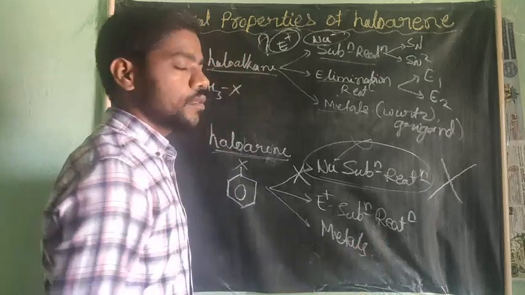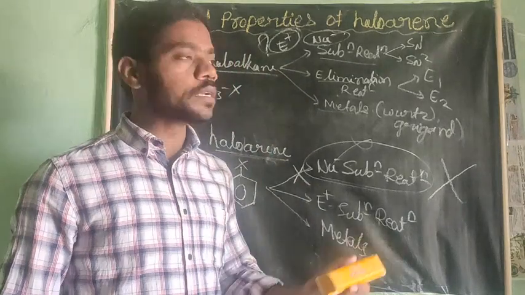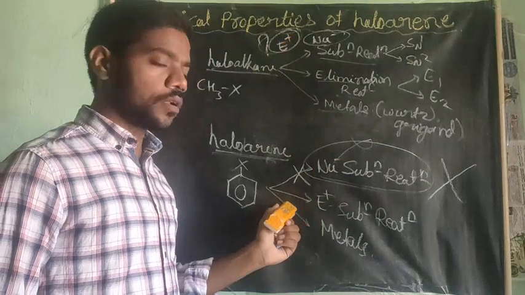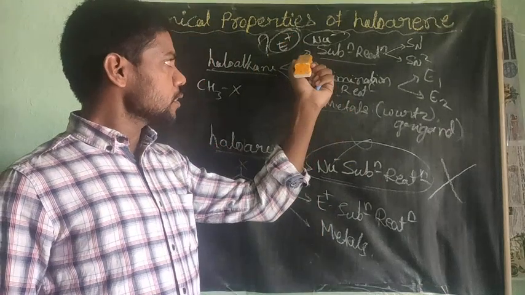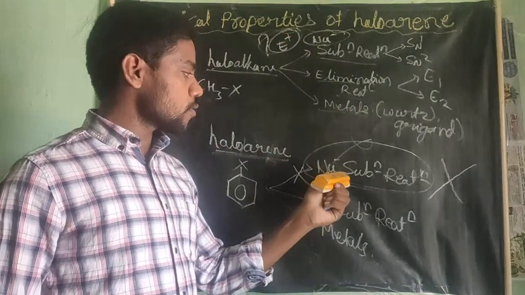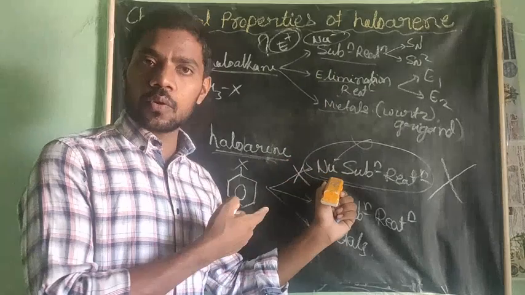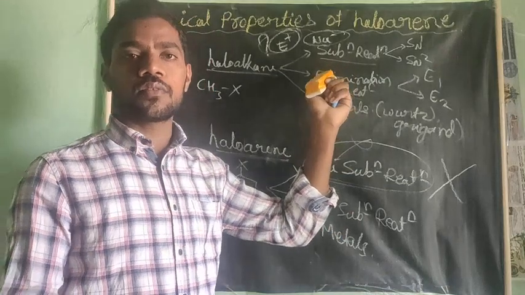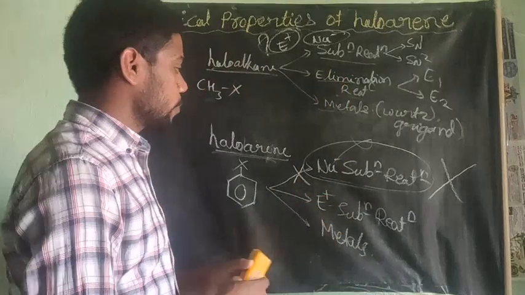One more thing, between haloalkanes and haloarenes there is a very important difference. Haloalkanes do not react with electrophiles, but haloarenes react with electrophiles. Haloarenes do not at all react with nucleophiles, but haloalkanes react with nucleophiles. Why it is like this, I will explain very shortly.